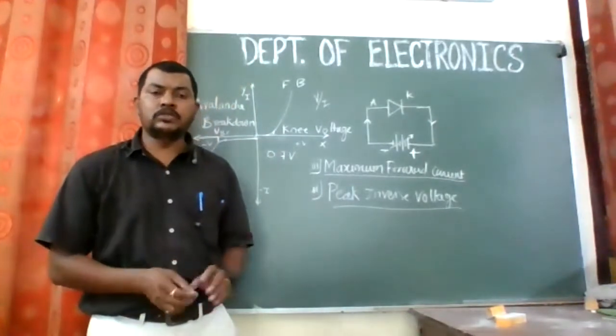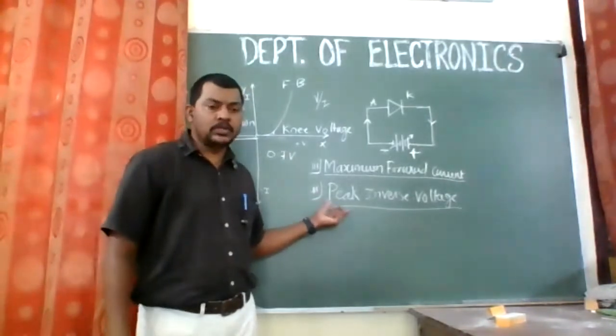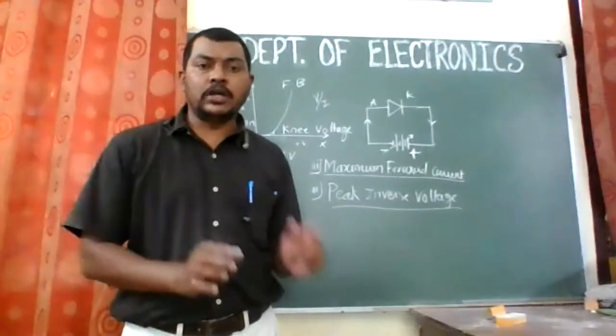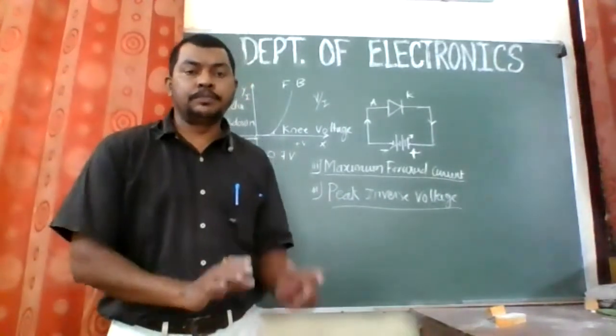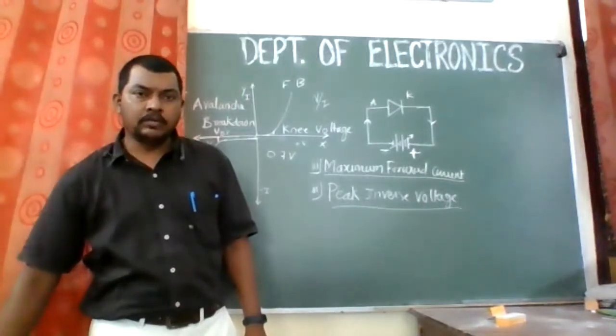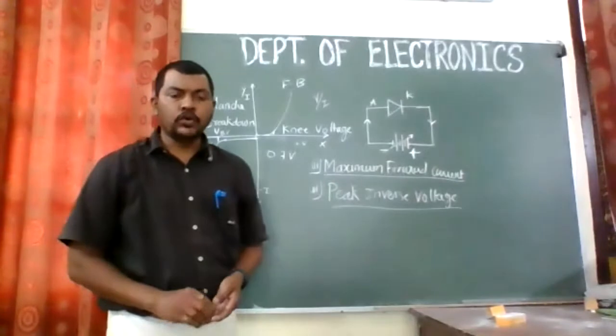So at this voltage the breakdown occurs without damaging the PN junction diode. That is called the peak inverse voltage. I guess you have understood. These were the definitions.